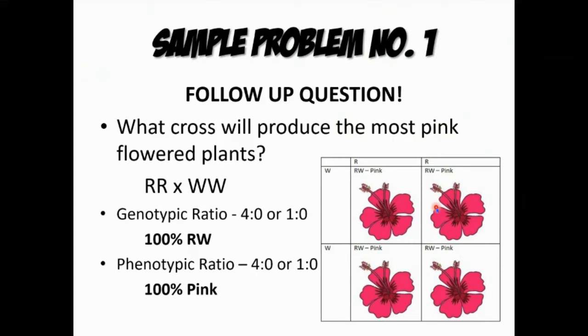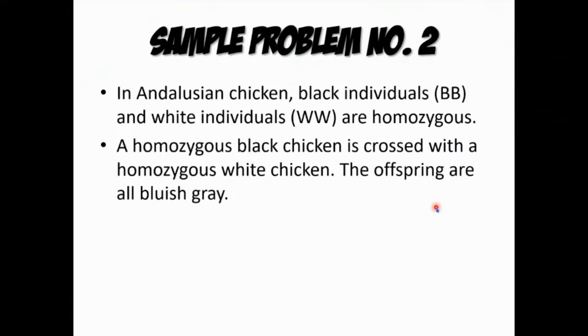And then next po, sample problem number 2. In Andalusian chicken, black individuals or yung capital BB and then white individuals which are the capital W, WW are homozygous. A homozygous black chicken is crossed with a homozygous white chicken. So the offspring are all bluish gray. So ganito, alamin na natin.